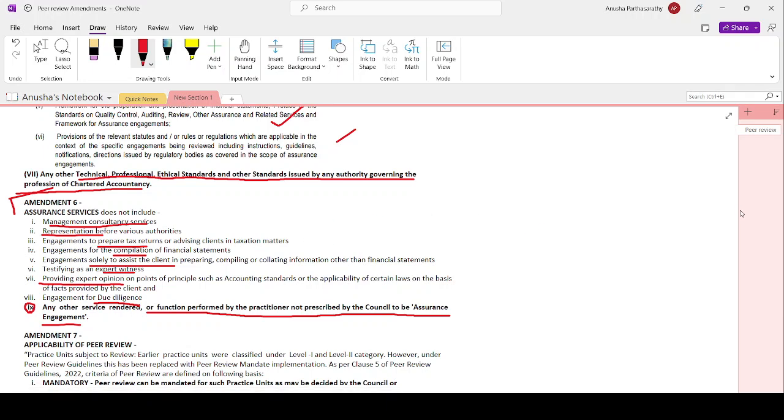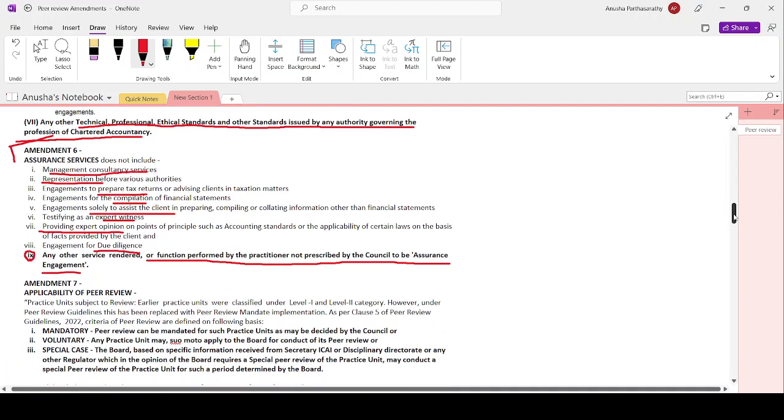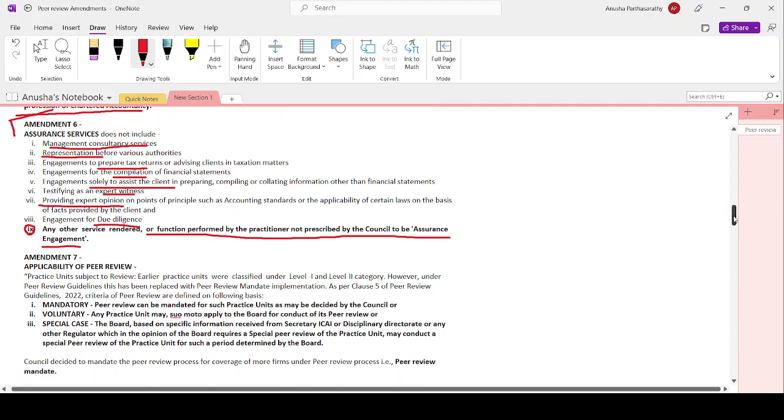Now let's move on to the 7th one. Now it's starting to take some speed. Yes, amendment number 7, applicability of peer review, is very important. It was again amended, so it's very important.